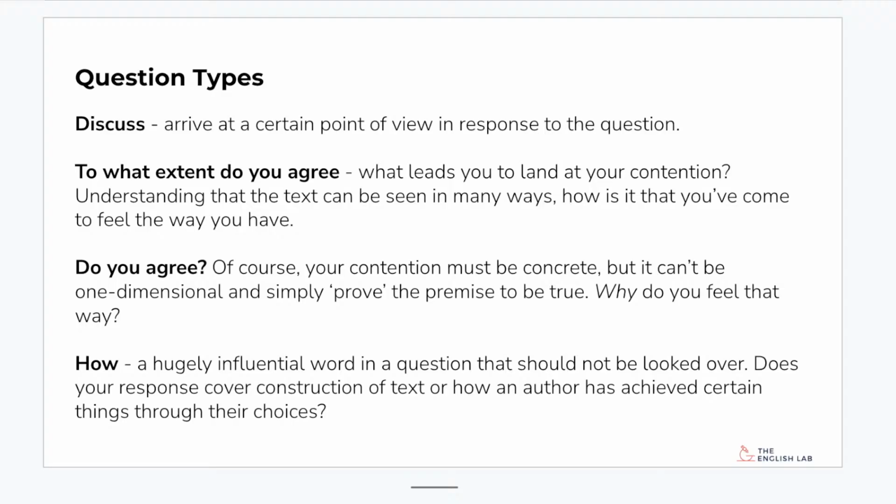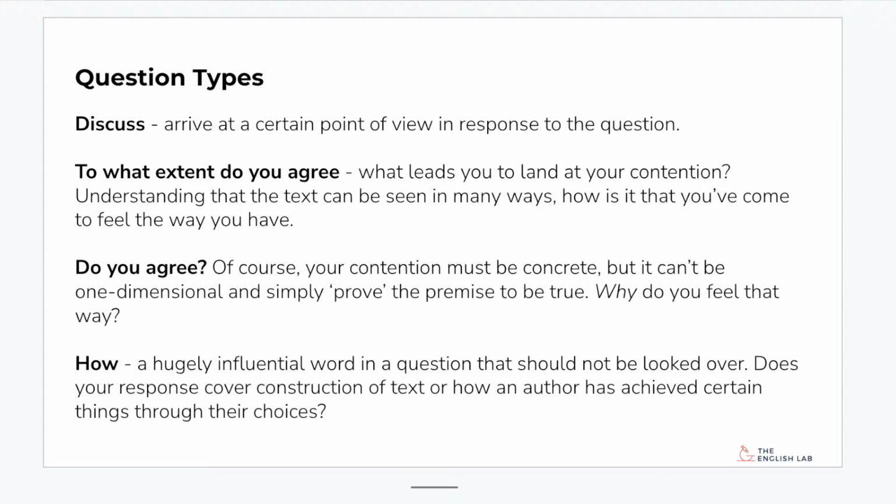With the how questions, they are somewhat different from those top three. All right, they're all different from each other, but the how questions are in their own category. Because if it asks you how, that's hugely influential. If it says, how does Billy Wilder examine the artificiality of Hollywood or something like that, your answer can't be, oh yeah, Sunset Boulevard's about artificiality in Hollywood. That's not what they're asking. They're not saying, is it about it? They're saying, how does he do it? So you've got to be able to show great knowledge of construction of text.